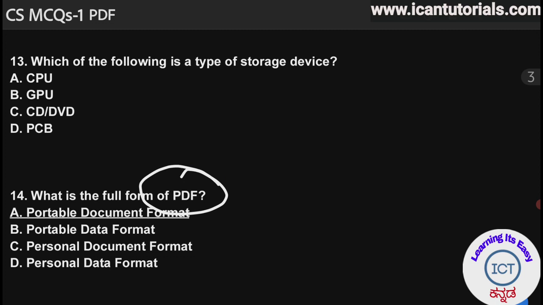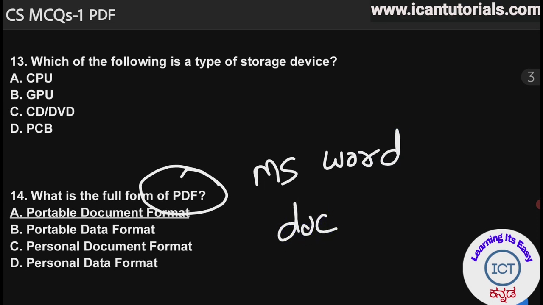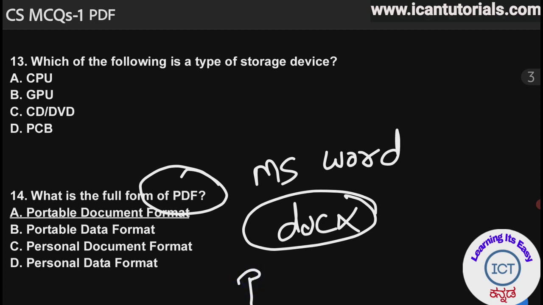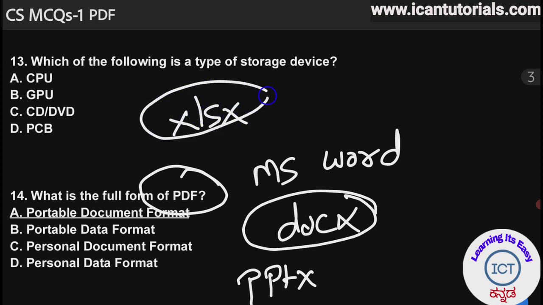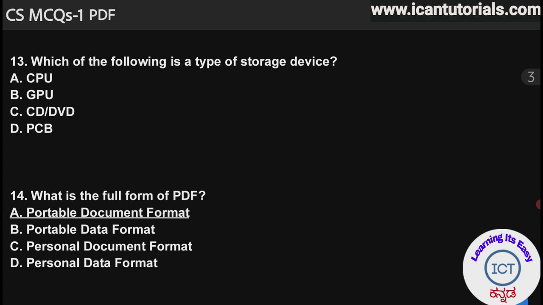Like we have seen for MS Office, MS Word documents. For Word documents, we use docx format. For PPTs, PowerPoint presentations, we use PPTX. For Excel sheets, we use XLSX. These are the extensions. In the same way, for some documents, we use PDF. .pdf documents, that is called portable document format.